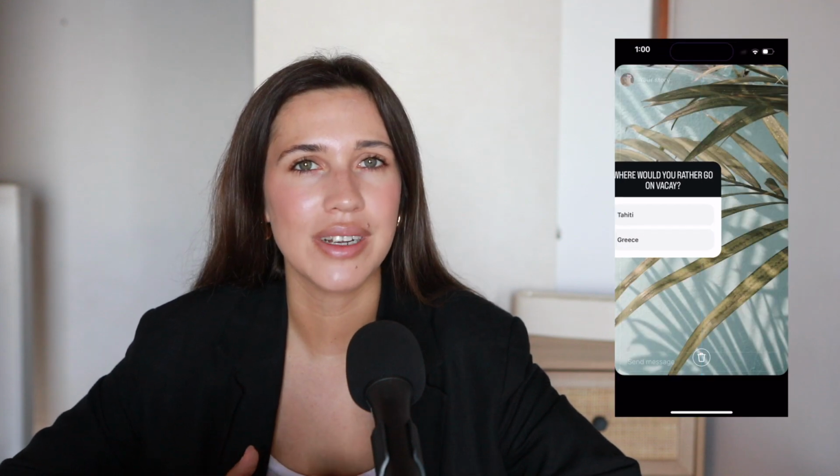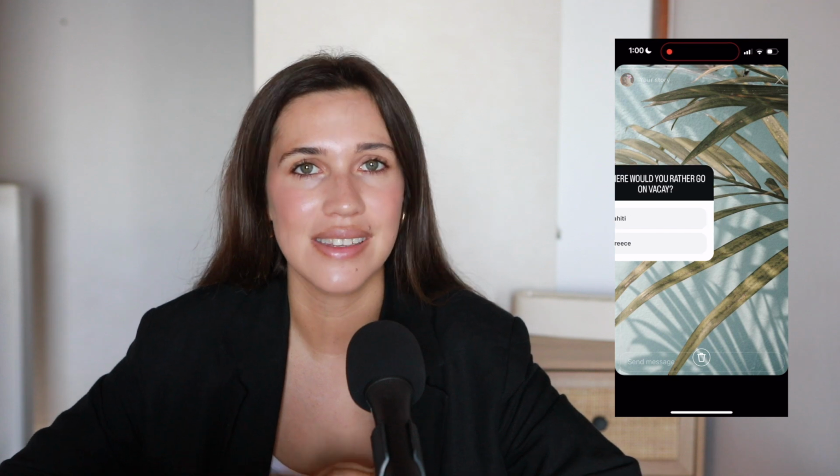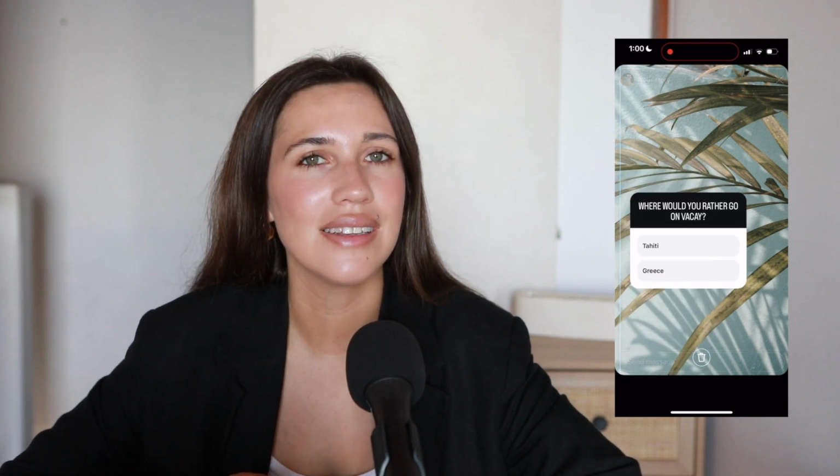Now, when you have the dimensions right and you're ready to post, simply swipe right from your Instagram home screen to post your story. One more tip here is to keep important text and graphics within the safe zone. This ensures that nothing gets cut off by the interface once it's been posted.